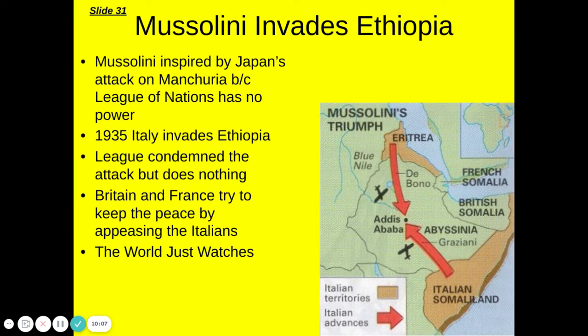The League, of course, speaks out against the attack, but they're unable to do anything. Britain and France try to keep the peace. They just try to do what we call appeasement. Appeasement is going to become very important as we get into Germany and just at the start of the war. And again, the world just watches.